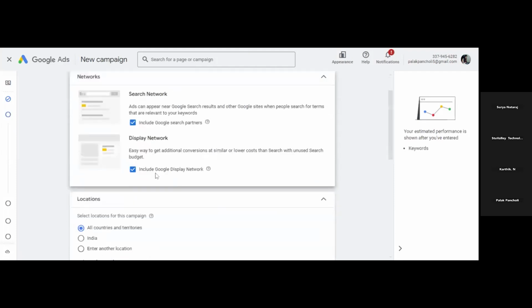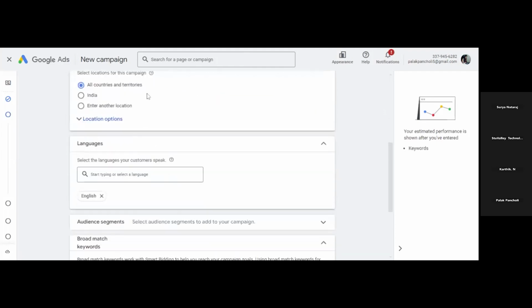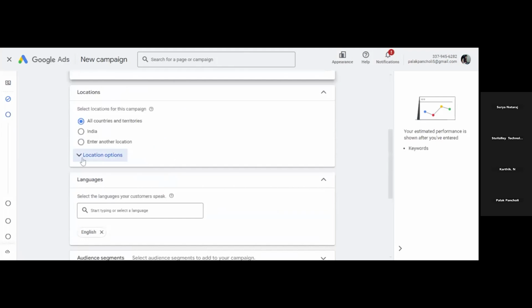Which type of network you want to select for your ad campaign? I want both search and display network. Location we have to select. Either we can select whole India, all countries, or if you want to add a particular country or place, click on this, enter another location.